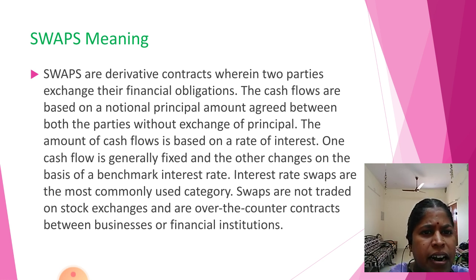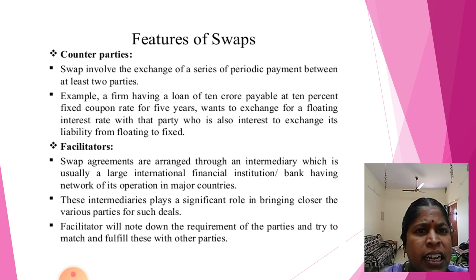Swaps are not traded on a stock exchange; they are over-the-counter contracts between businesses and financial institutions. Features of swaps: there are counterparties. A swap involves the exchange of a series of periodic payments between at least two parties. For example, a firm having a loan of 10 crore payable at 10% fixed coupon interest for 5 years would exchange it for a floating interest rate with the other party, changing the liability from fixed to floating.